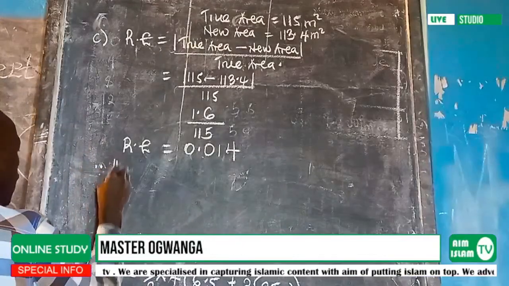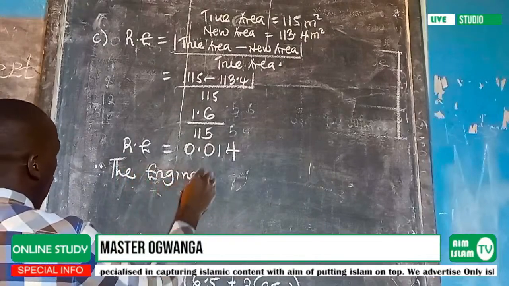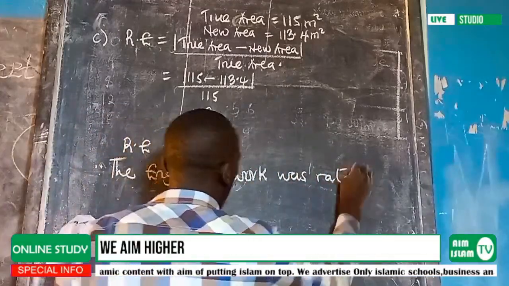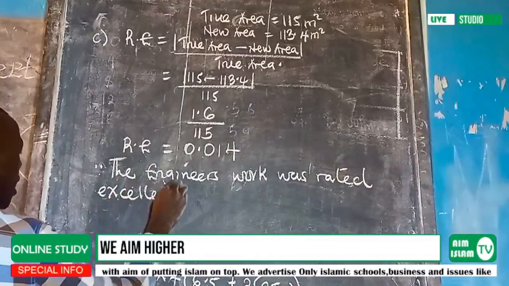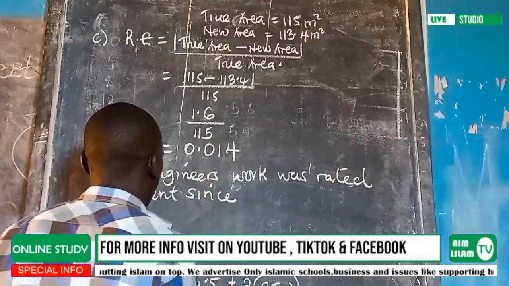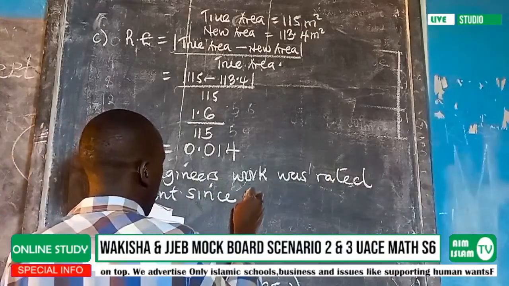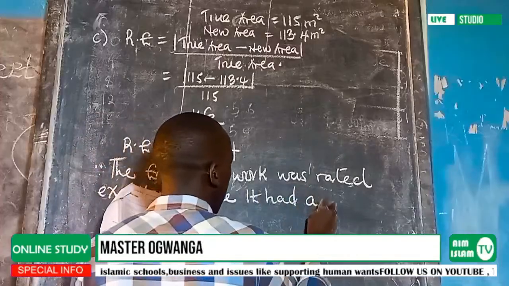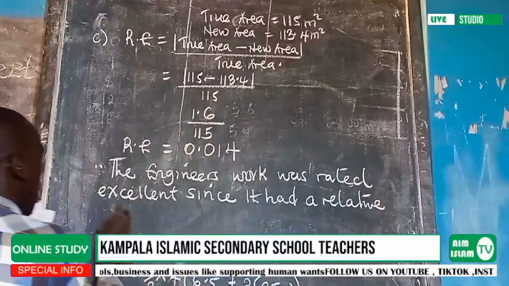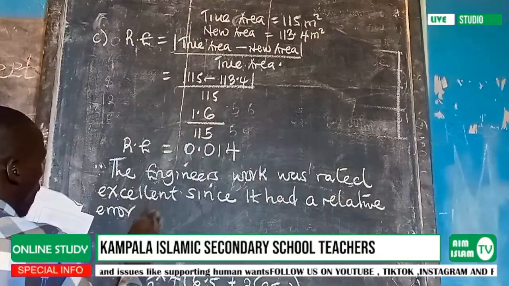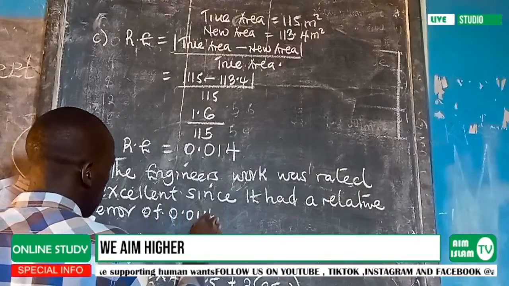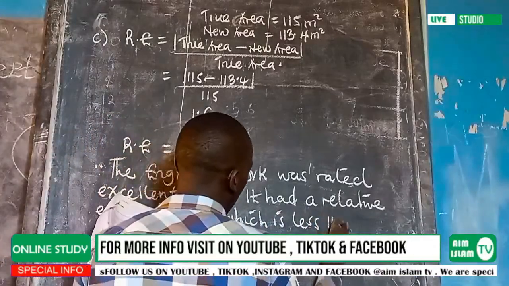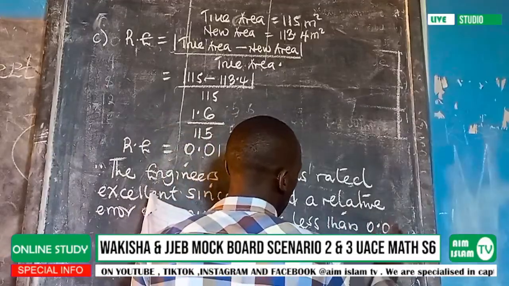So meaning, we are going to say the engineer's work was rated excellent, since it had a relative error of 0.014, which is less than 0.02.